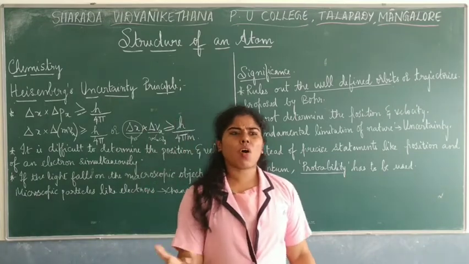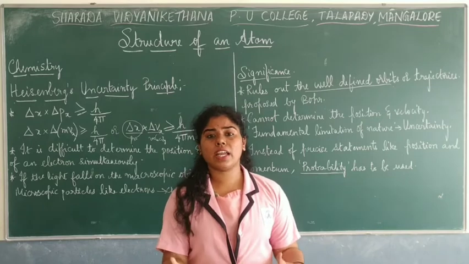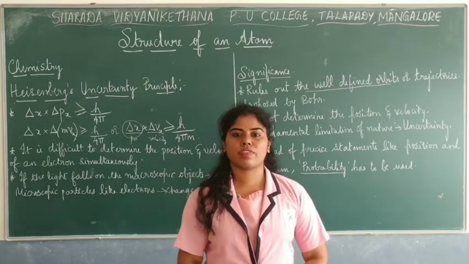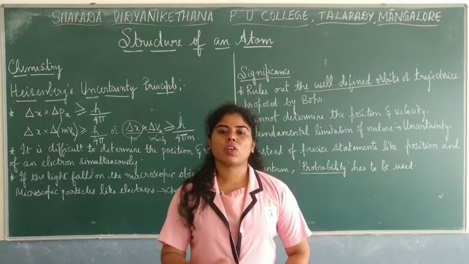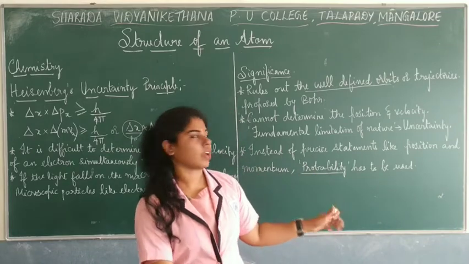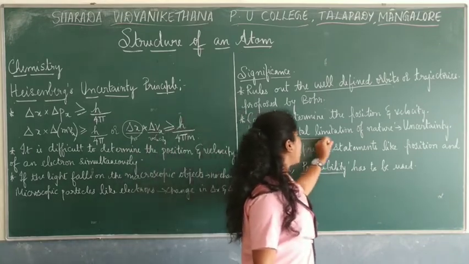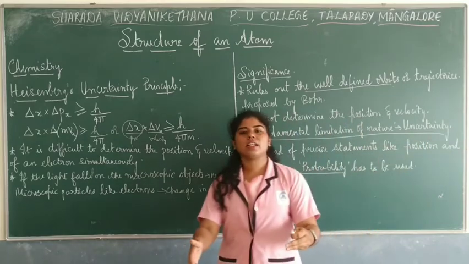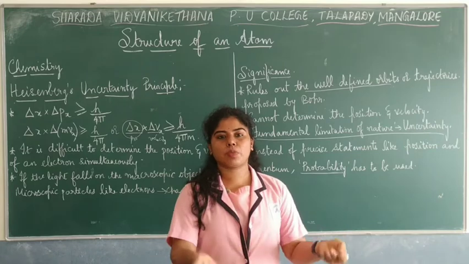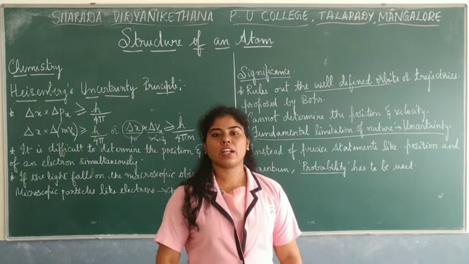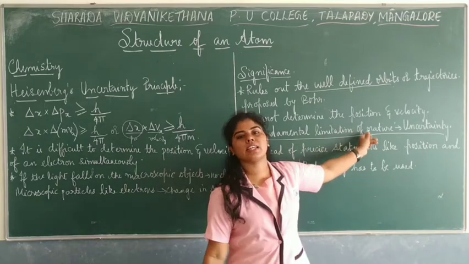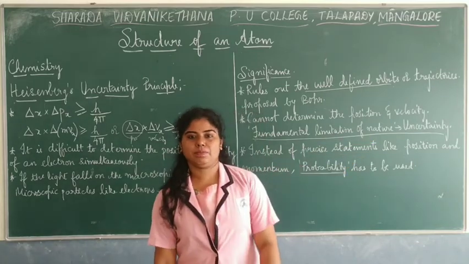It's not that we don't have well-defined techniques or methods to identify the position and the motion of electrons. It is not because of that. It is the fundamental limitation of nature. That's why we say it is the uncertainty. It is like that in nature. It is not because of some instruments which you don't have in order to find out the position and the velocity of an electron. It is the fundamental limitation of nature, and that's why he says it is the uncertainty.